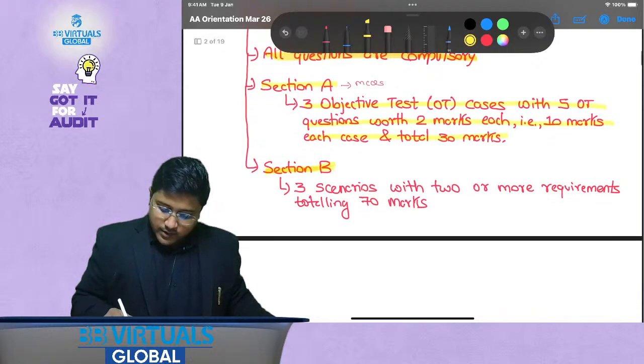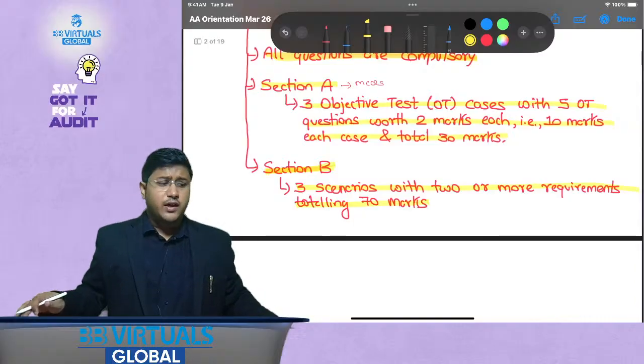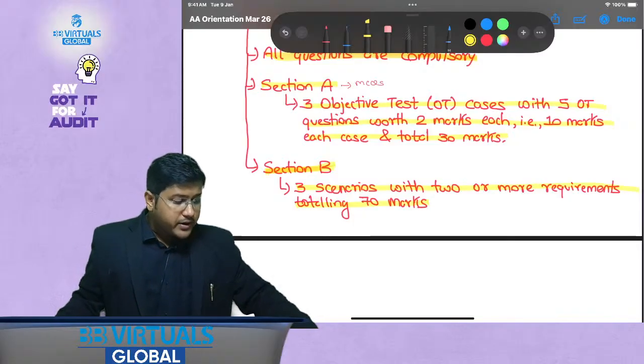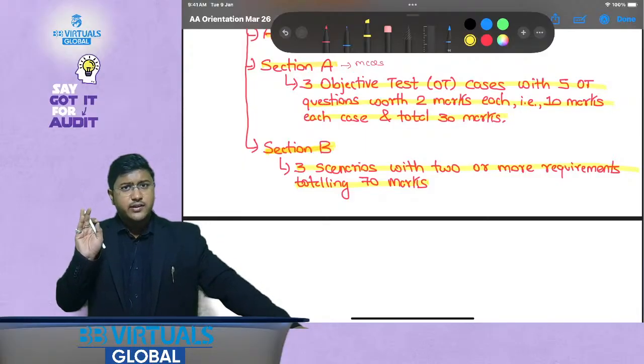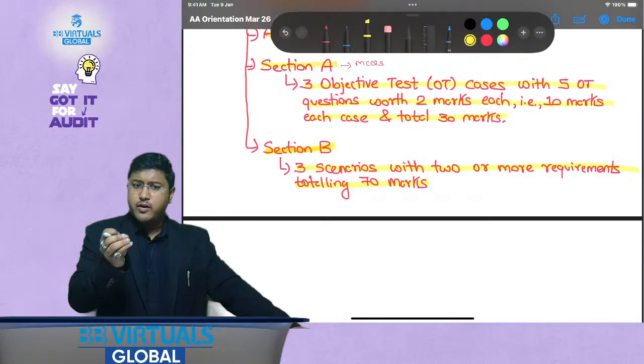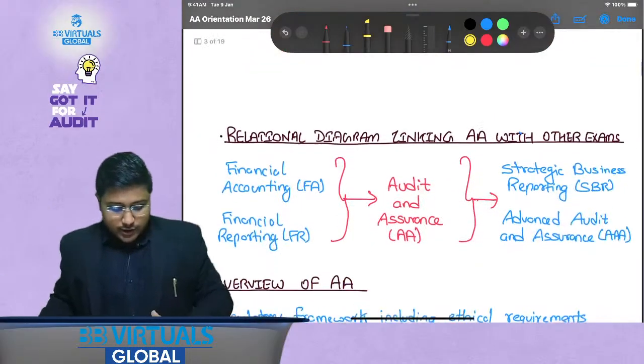Then Section B. Section B is 3 scenarios with 2 or more requirements totaling 70 marks. The total number of questions is not made clear, but there would be 3 scenarios, and there could be 2 requirements in one scenario and 3 requirements in another scenario. That could be the case. I hope this is clear.